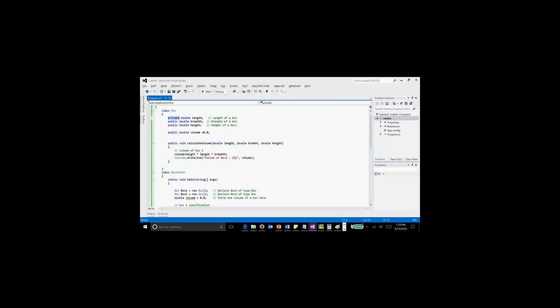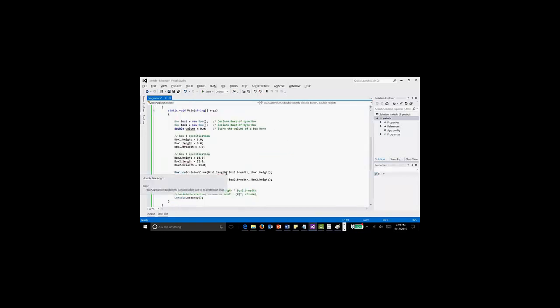Once I mention it as private, it is private to the class where it is mentioned. Public means it will be available in any class in the same program. See here, wherever length is mentioned, there is an error because it is not accessible in another class.